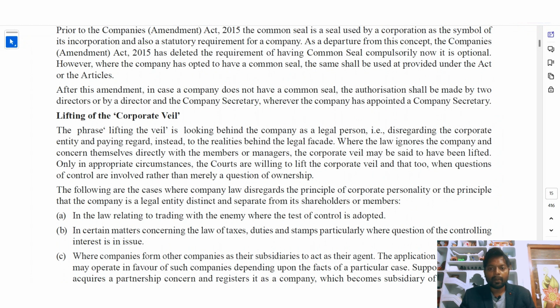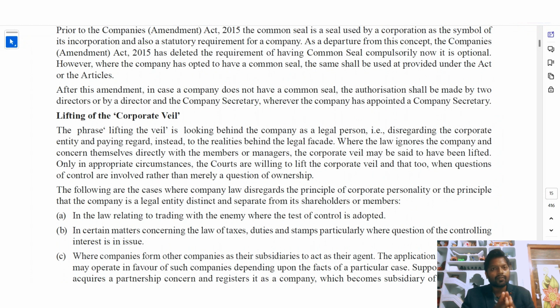The corporate veil may be said to have been lifted only in appropriate circumstances. It means that in some particular scenarios, the company and the members are not separated. The law will see them together.